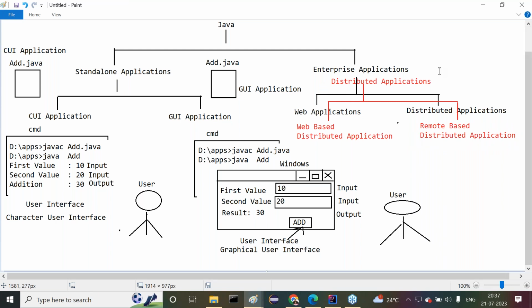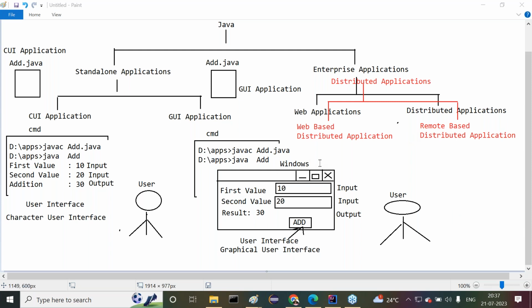Observe carefully. If you use enterprise application, it is web application and distributed application. In place of enterprise applications, if you use distributed applications, two types are available: web-based distributed applications and remote-based distributed applications. Try to recognize this point clearly.